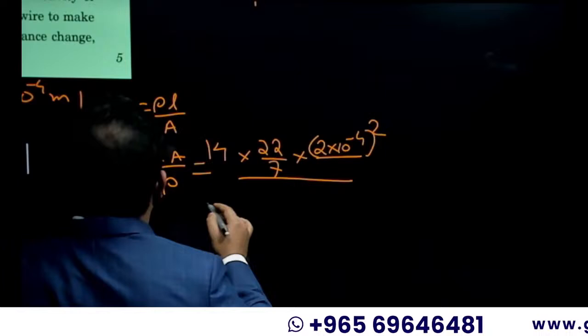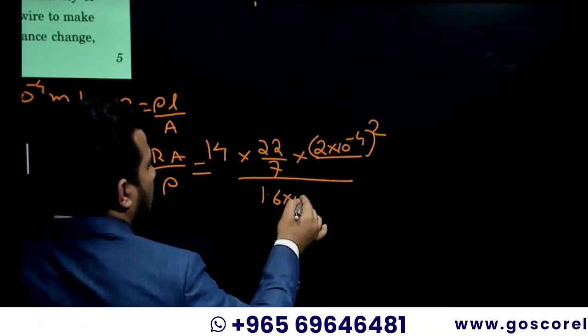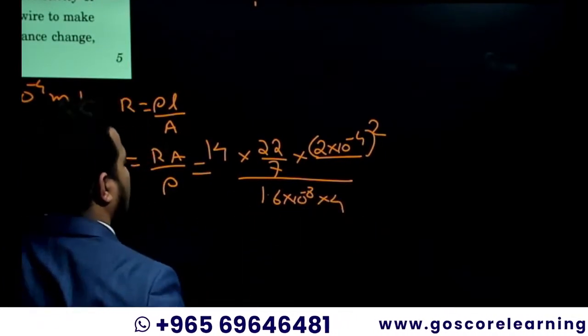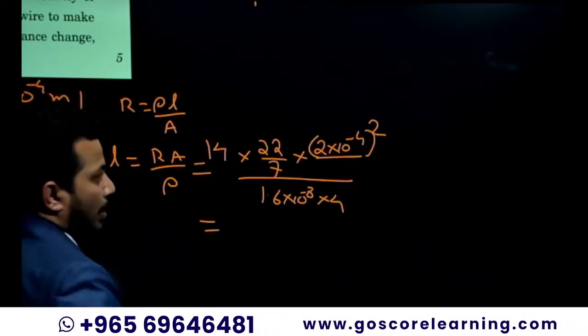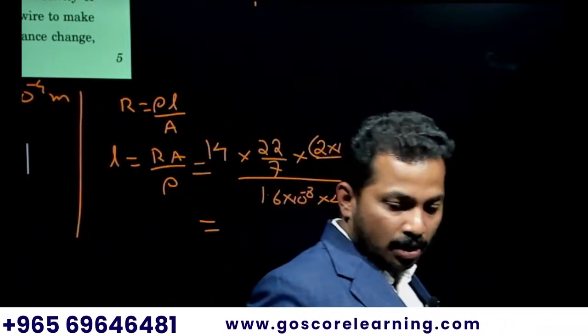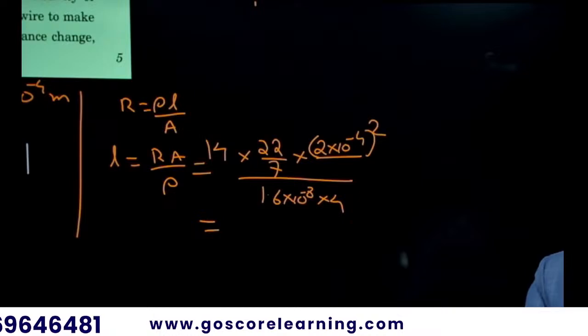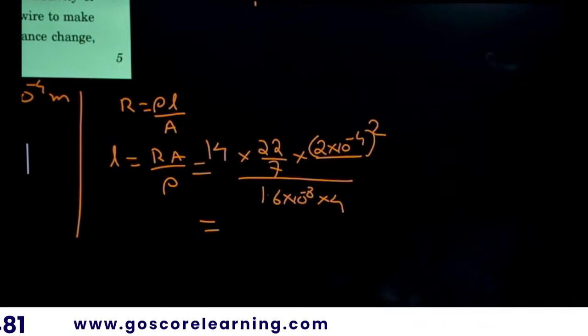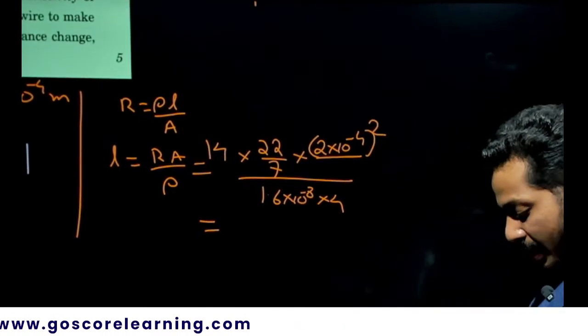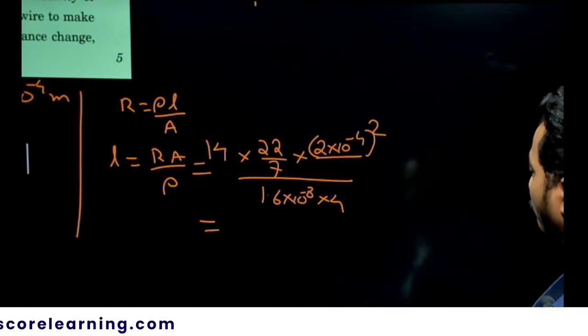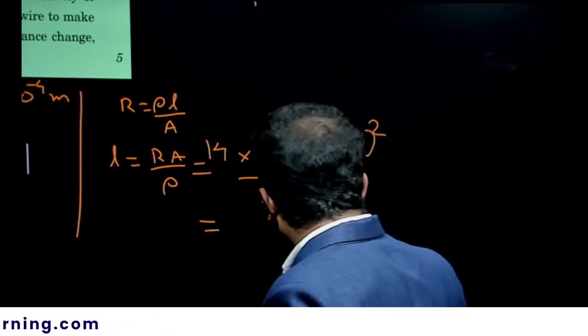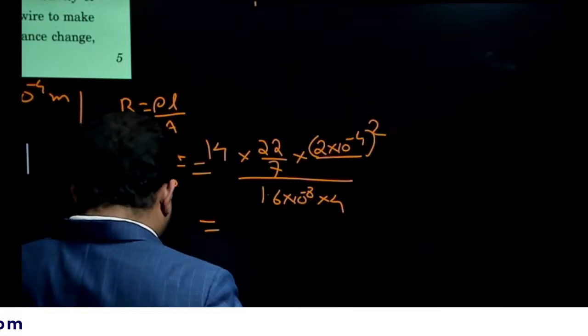And rho is 1.6 into 10 to the power minus 8. So it's just a matter of calculating this. Substitute the values. So L is 22 by 7 into 14 into 2 into 10 raised to minus 4 whole square divided by 1.6 into 10 raised to minus 8 into 4.